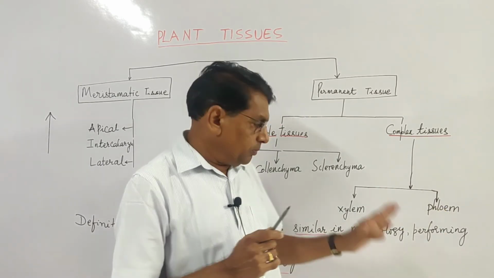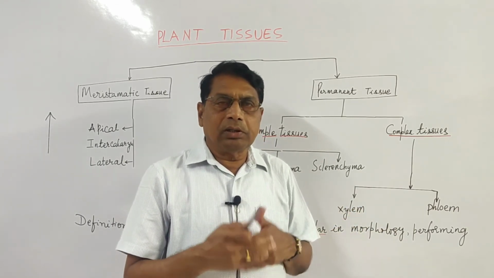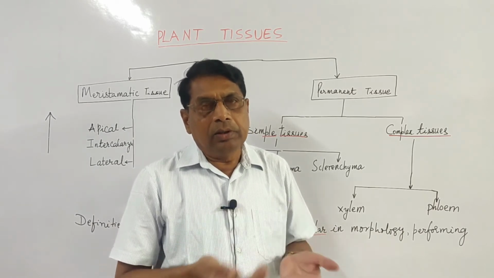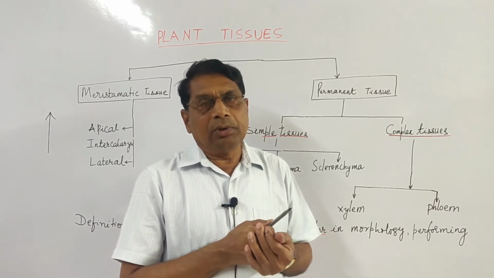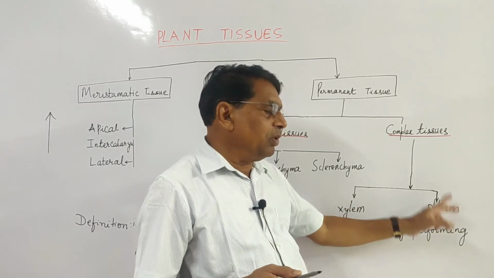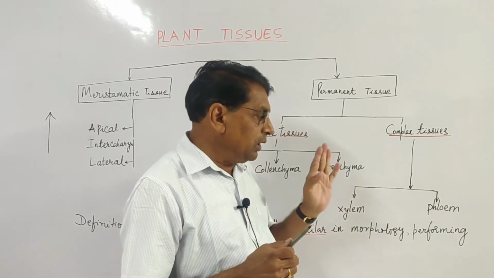Xylem has different types, like tracheids, vessels, trachea, then xylem parenchyma, xylem fibers. Similarly, in phloem also different types. We will again discuss these tissues in detail.